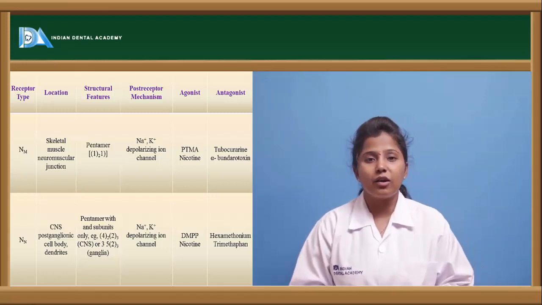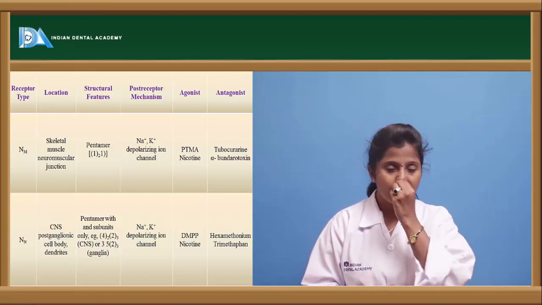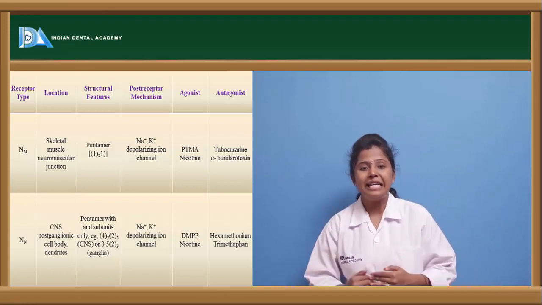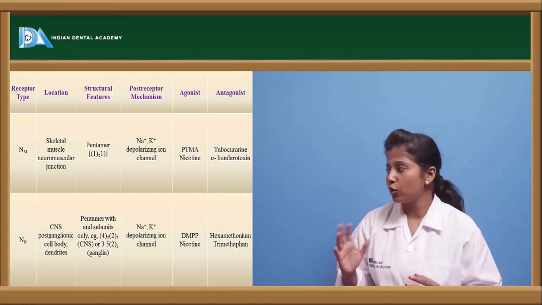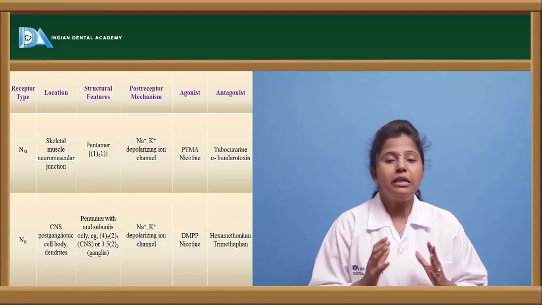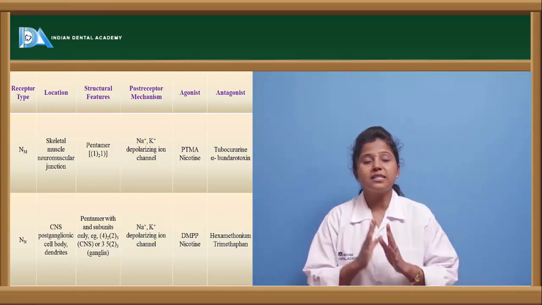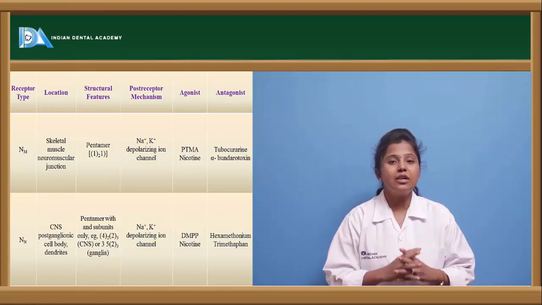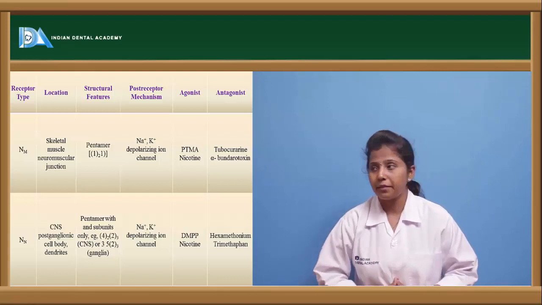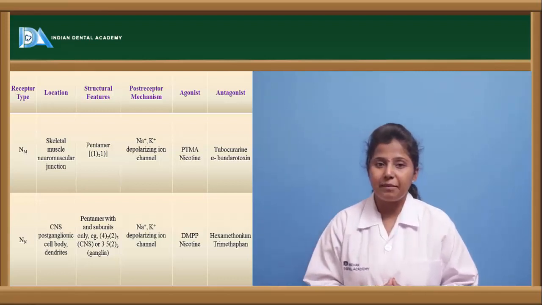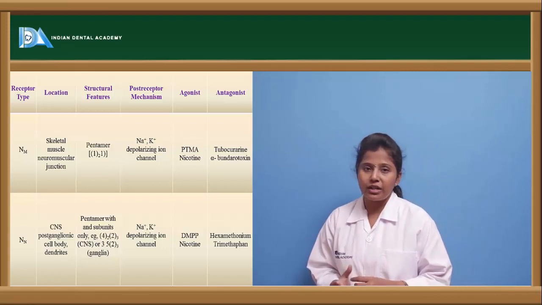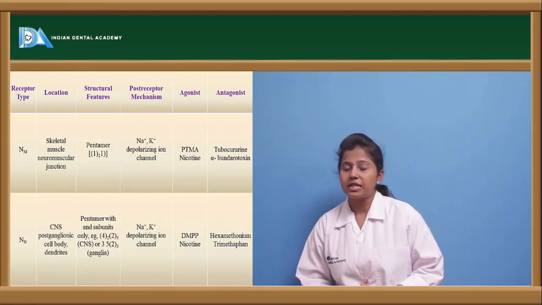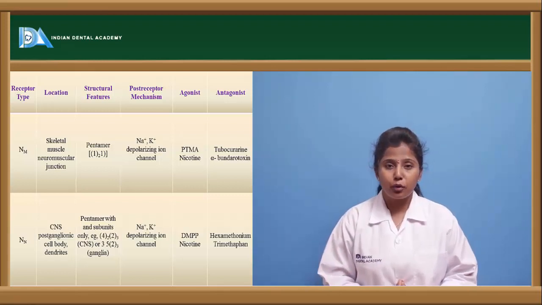These ion gated channel receptors show various actions. A few show their action by the entry of sodium and potassium through them, and a few show the mechanism of calcium. Here these nicotinic type of receptors show the depolarization effect by the entry of sodium as well as potassium through them. The agonists of NM type of receptors are PTMA and nicotine, and the antagonists are tubocurarine and alpha bungarotoxin.